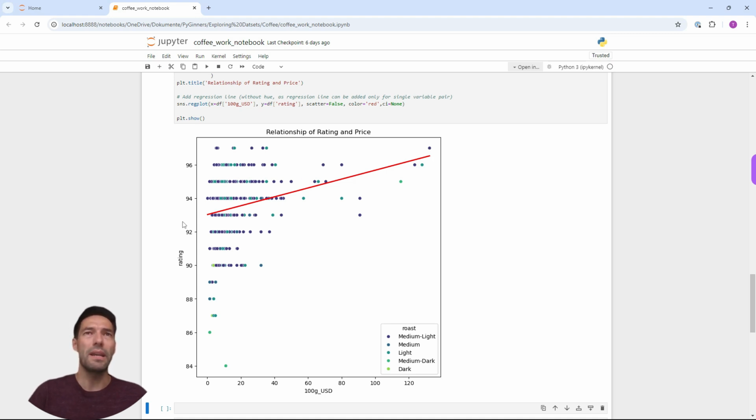But we have many points here on the left side of our chart which are rather cheap and still have a good rating.